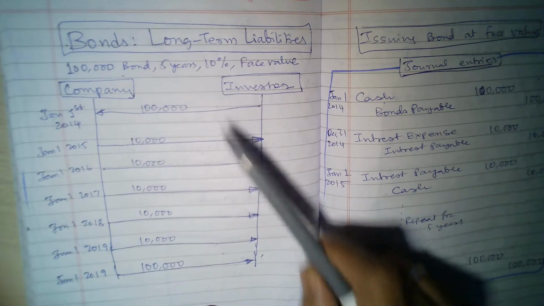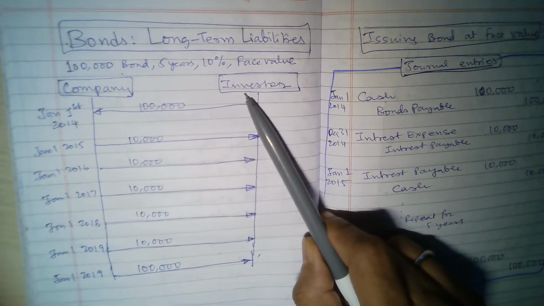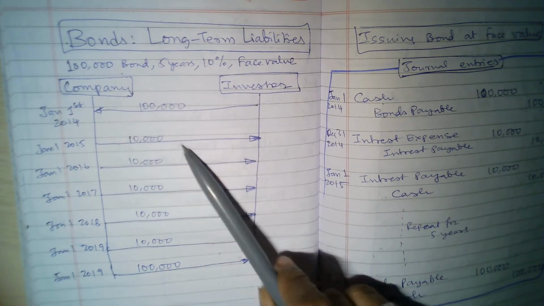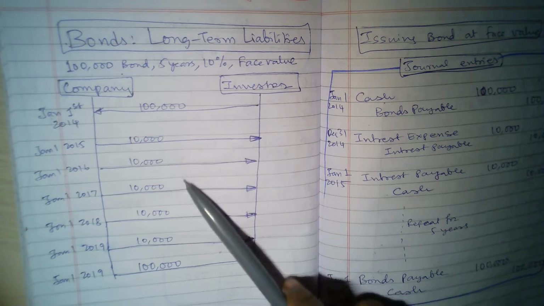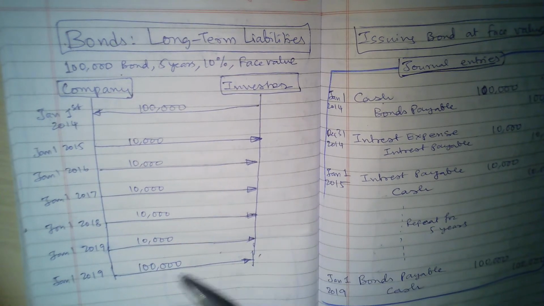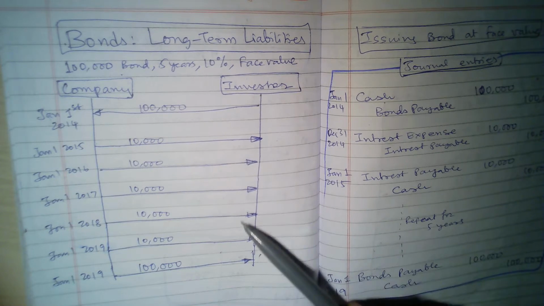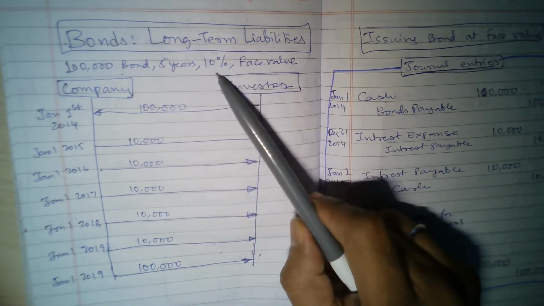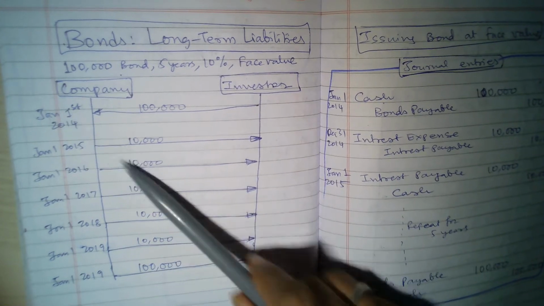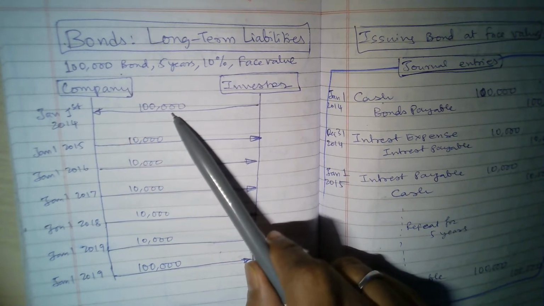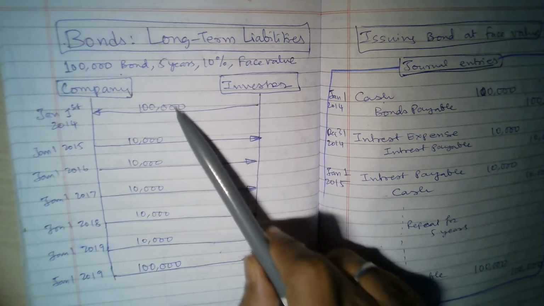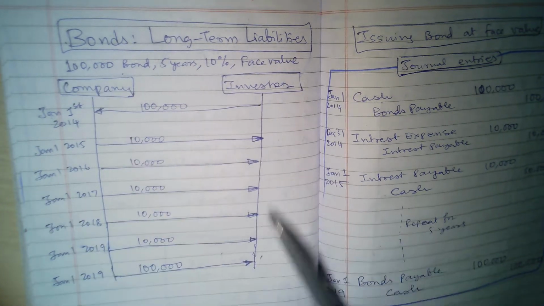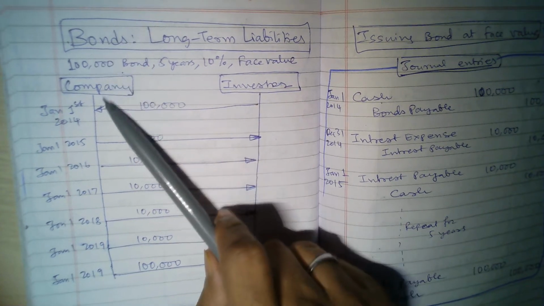Again, this diagram will help you understand why the investor is investing. Effectively the investor is giving $100,000, but in return he is getting $50,000 plus $100,000, so a total of $150,000. Of course he has to wait for this much time, 5 years. So there is a 10% return. But why is the company giving more money? Because the company may be earning more than this interest amount by utilizing this in the company business. So this is the simple concept of why a company goes for a bond.